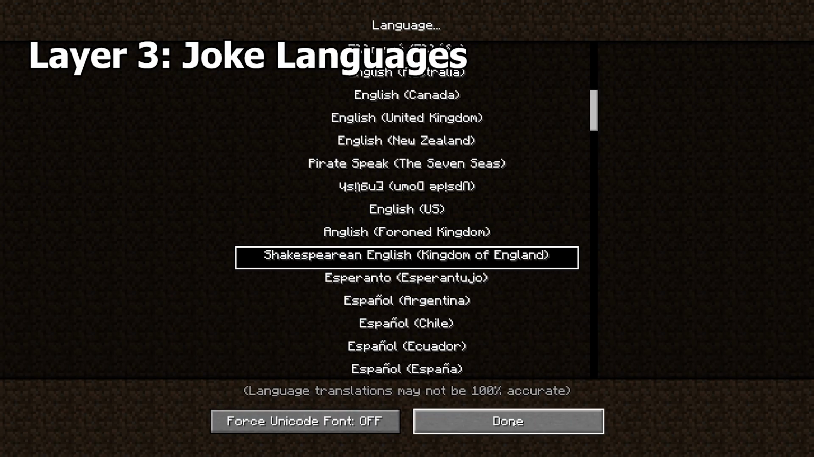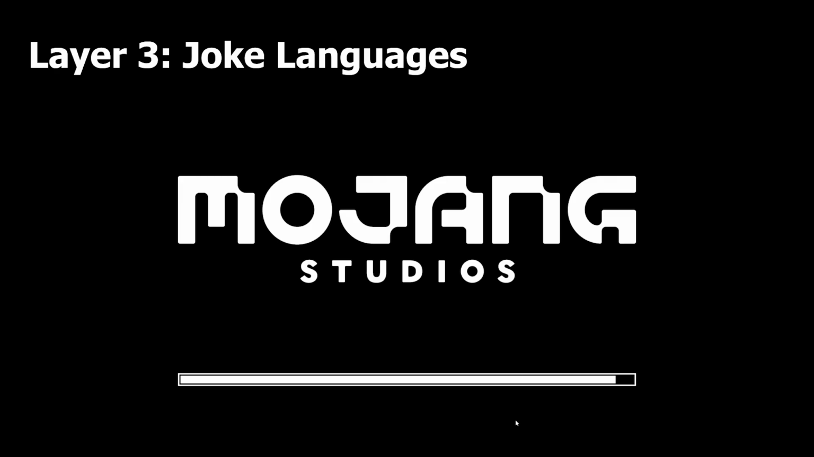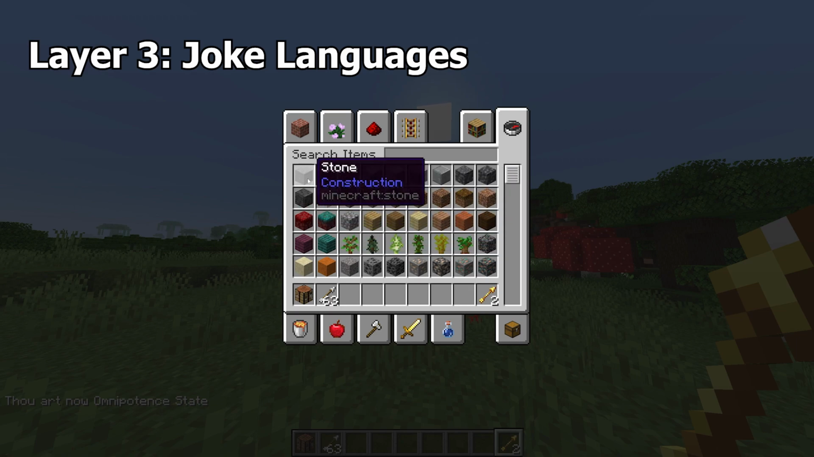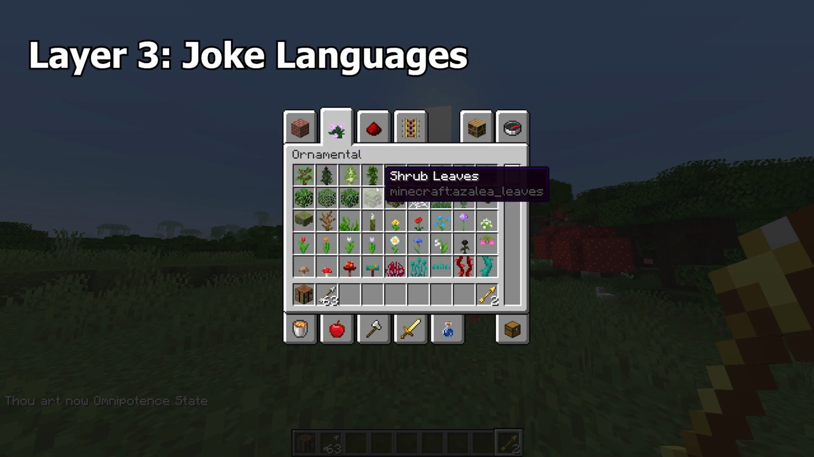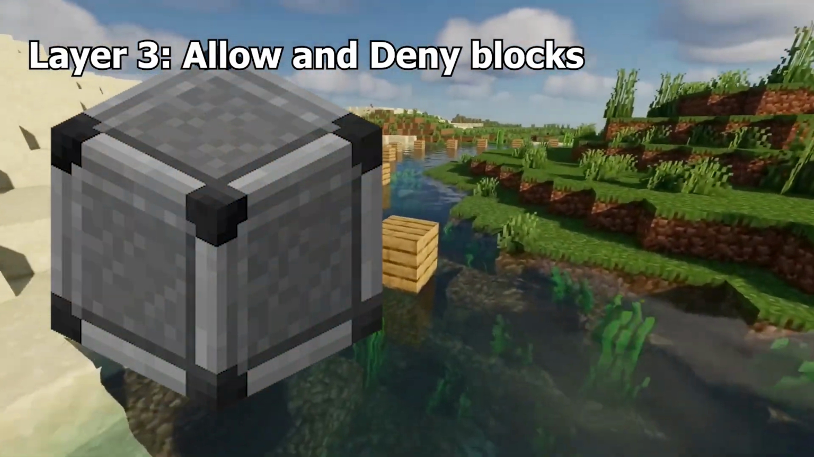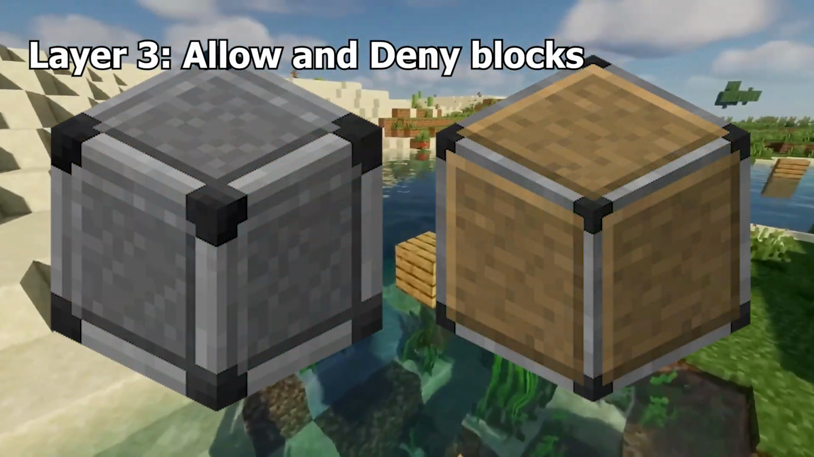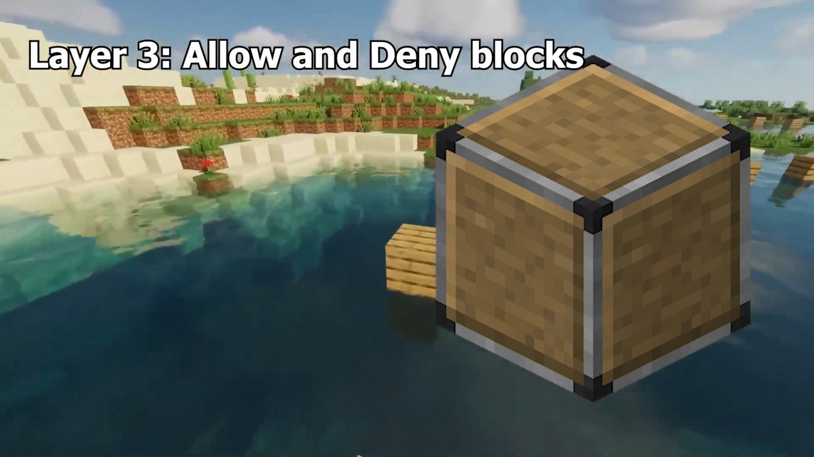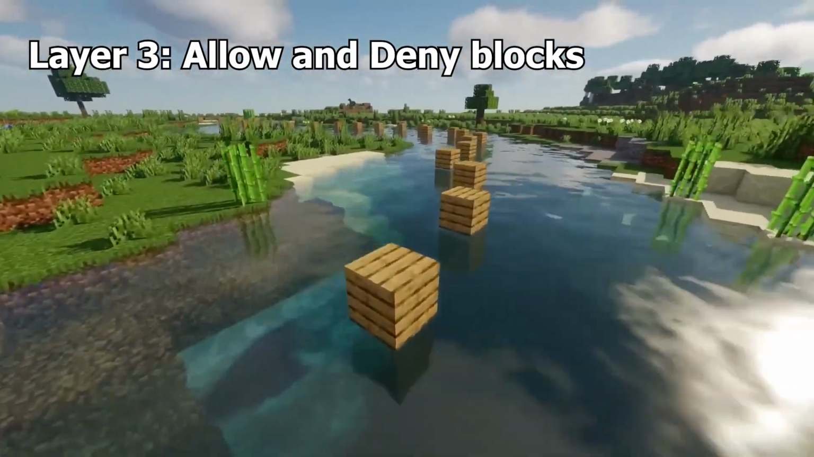Joke languages. There are 5 joke languages available at the language menu: Pirate Speak, Lolcat, Shakespearean English, Anglish, and Upside Down English. Allow and deny blocks are blocks only available through the /give command that allows the user to deny or allow players to place and break blocks in certain areas.